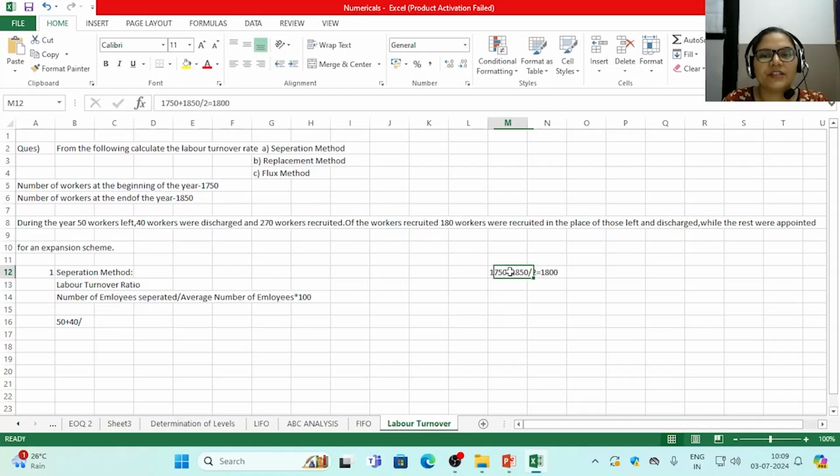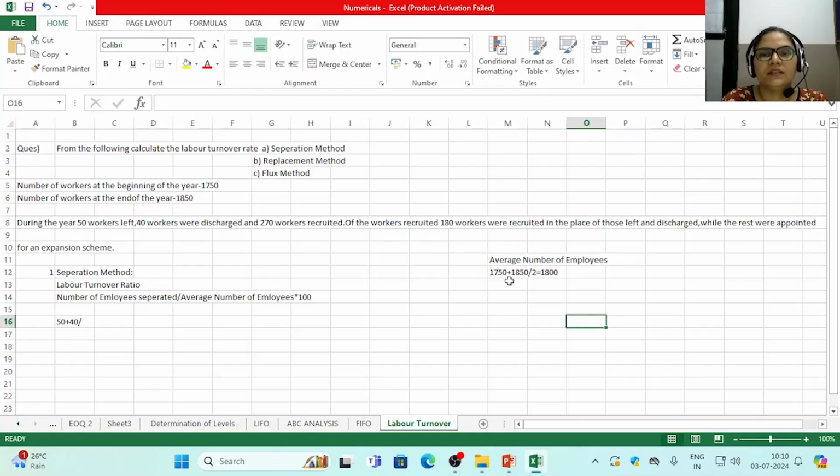So this is the average number of employees. Average number of employees is equal to the number of employees at the beginning plus the number at the end, and the addition is divided by 2.